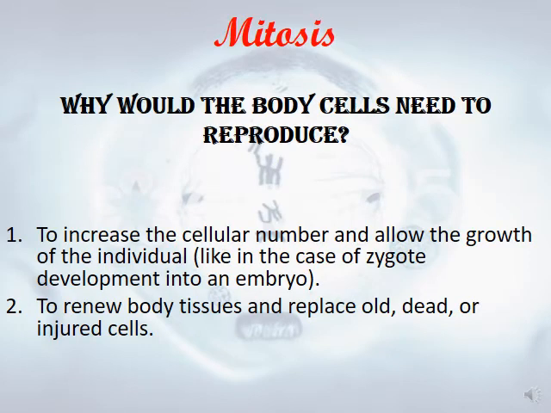Why would the body cells need to reproduce? First, they need to increase the cellular number and allow the growth of the individual, for example the case of the zygote developing into an embryo. Second, to renew the body tissues and replace the old, dead or injured cells with new cells.